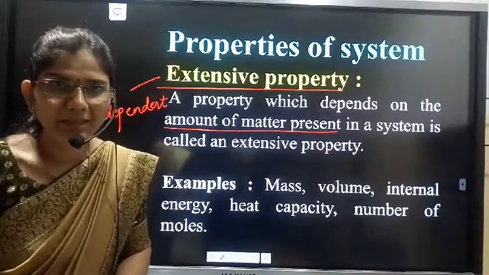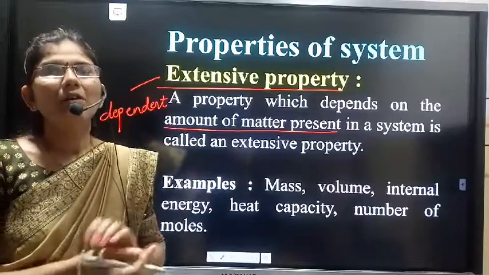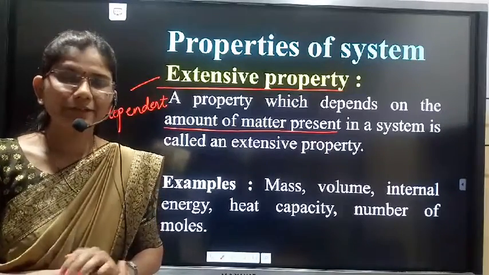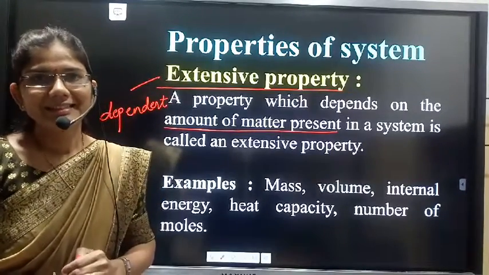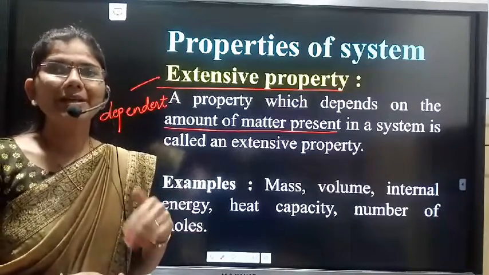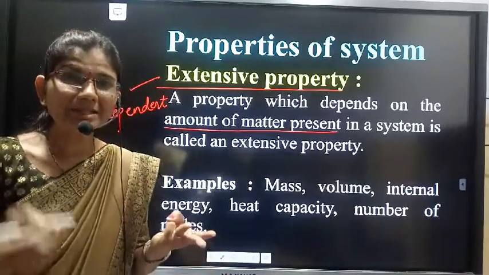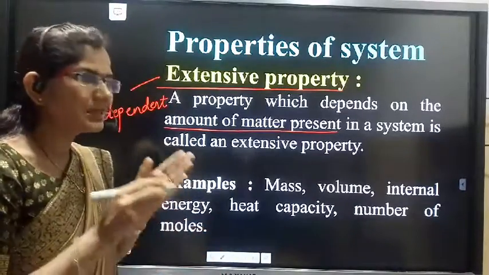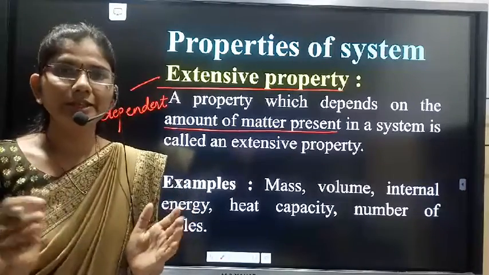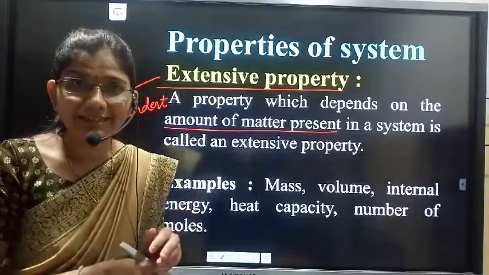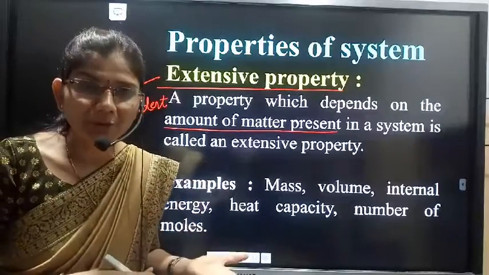For example, if we take 1 liter water and if we add again 2 liter water in a container, then 1 plus 2 it becomes 3. That means the first volume is 1 liter and another volume is 2 liter. If we add the 2 liter to the 1 liter, then it is additive.